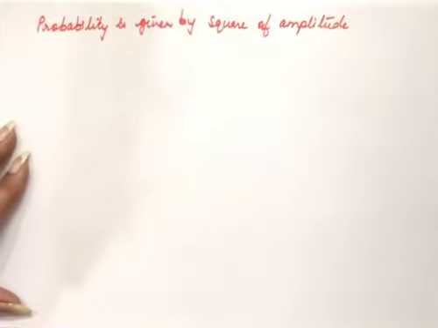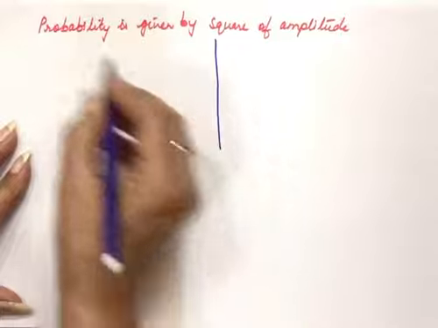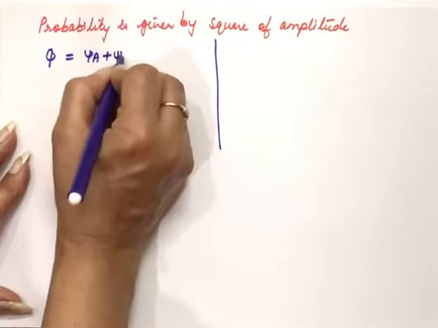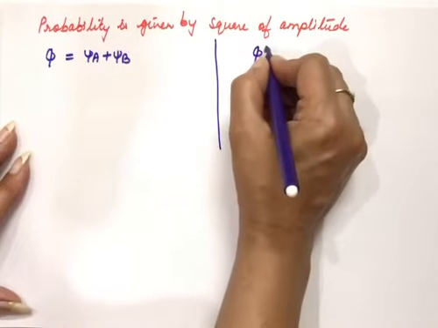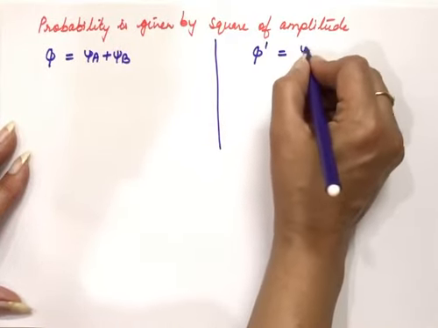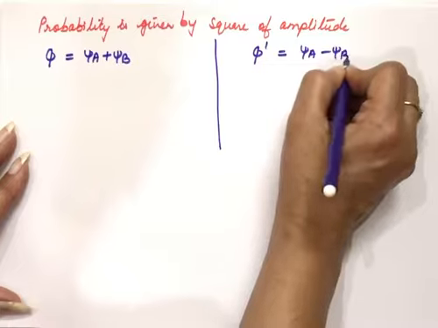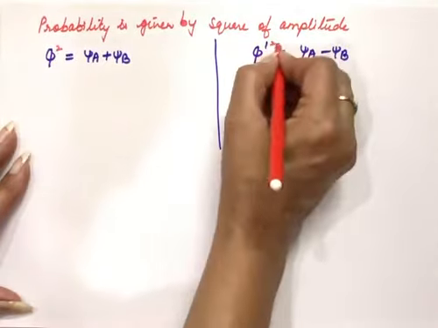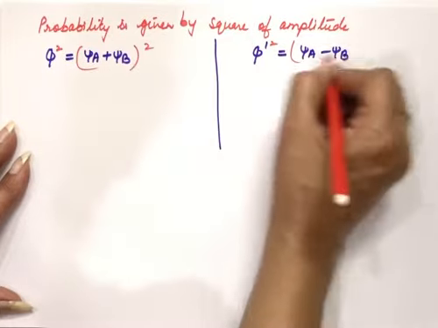So if we are taking the square of amplitude, in additive effect we are taking phi equal to psi A plus psi B, and here in subtractive effect we are taking this, and for the probability we have to take a square of this. So square of this means square of this and square of this.